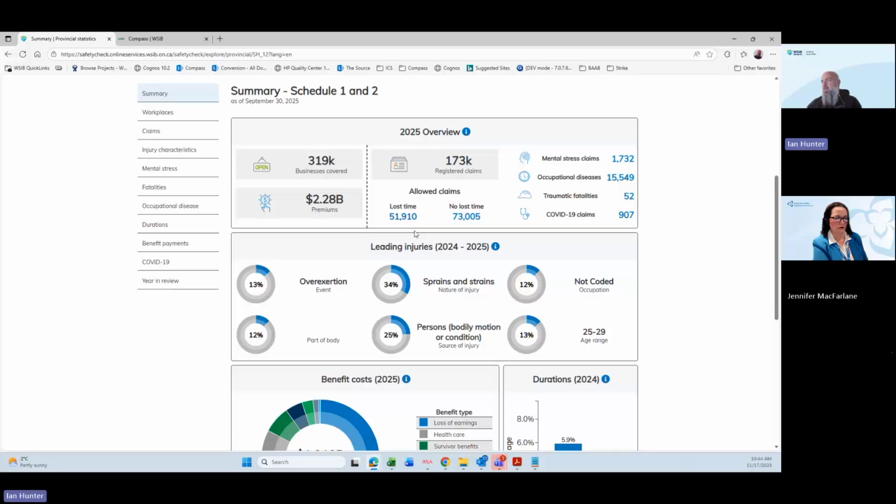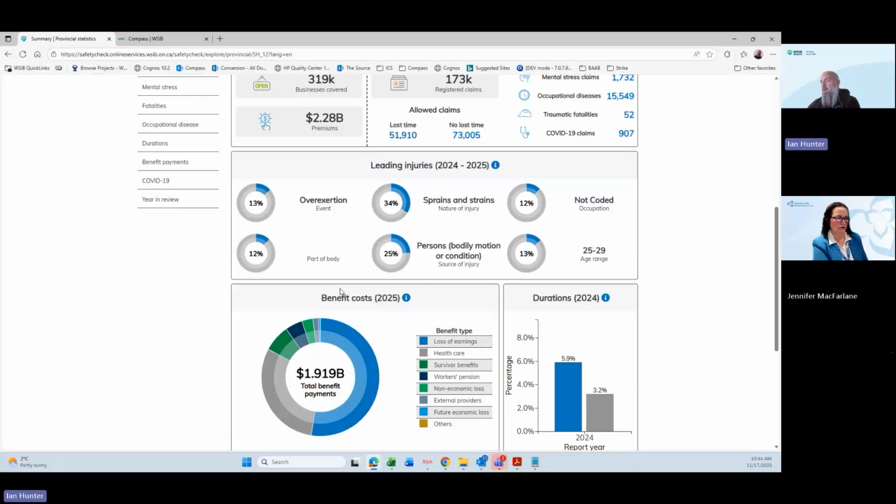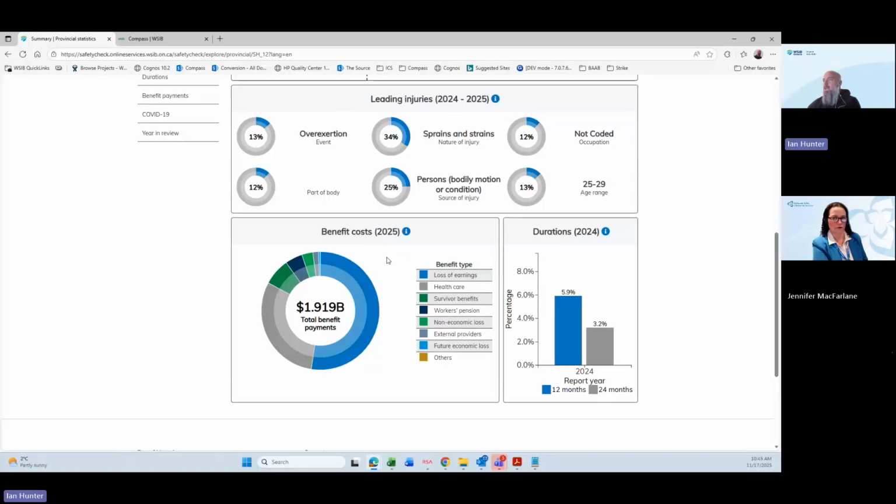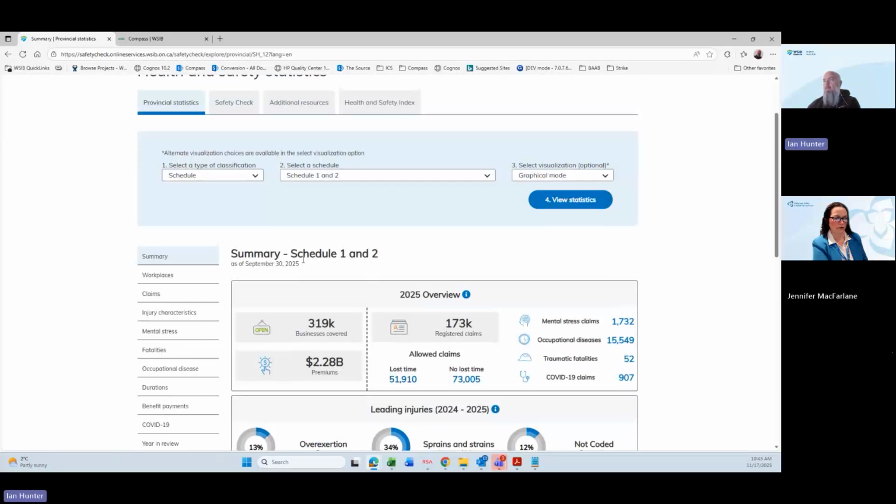And then for the last 2 years roughly now, because we're getting close to the end of 2025, we just have an overview on what are the leading types of injuries that are happening, what are the benefit costs that have been paid out, and then what are the percentages for people who are off work either 1 year or 2 years post injury. So like I said, this is WSIB as a whole.